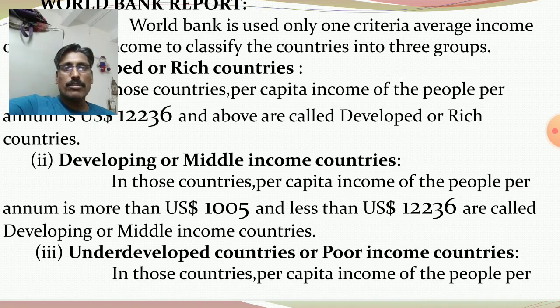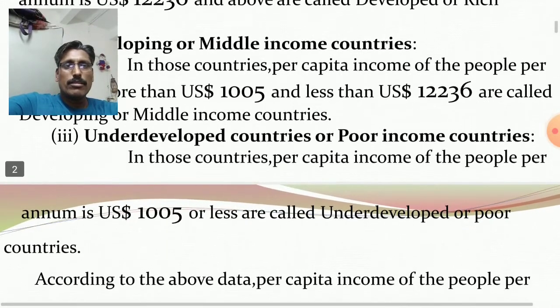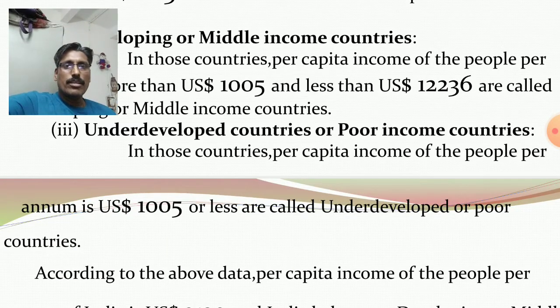Third group, underdeveloped countries or poor income countries. In those countries, per capita income of the people per annum is $1,005 or less than that. These are called underdeveloped or poor countries.